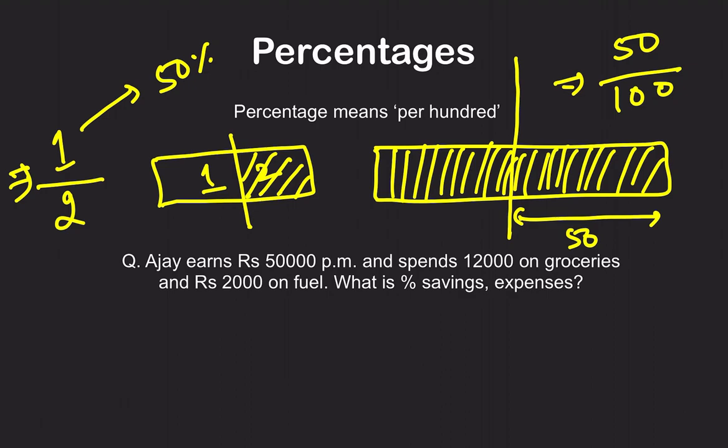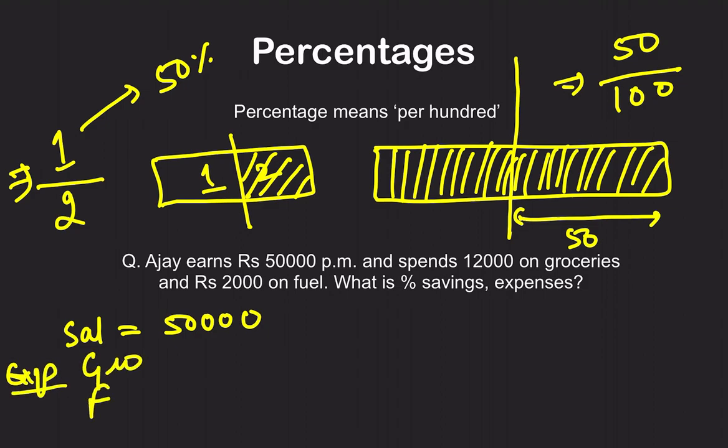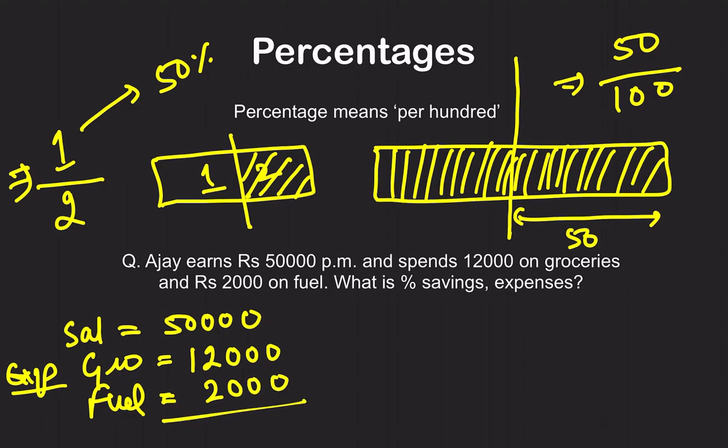So let's see an example here. Ajay earns 50,000 per month. So Ajay's salary is 50,000 per month. He has two types of expenses. First is groceries and second is fuel. Grocery is 12,000 and fuel is 2,000. So what is the total expense he is incurring in one month? That is 14,000. I hope it is clear.